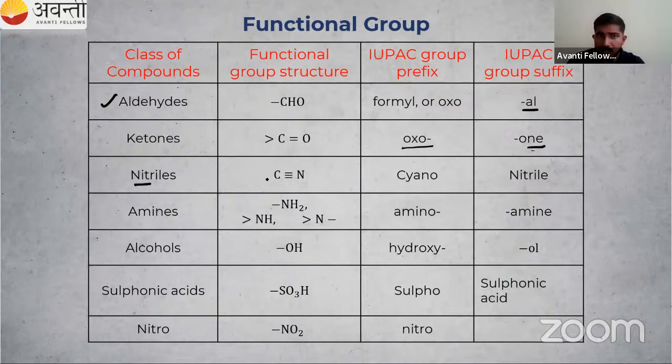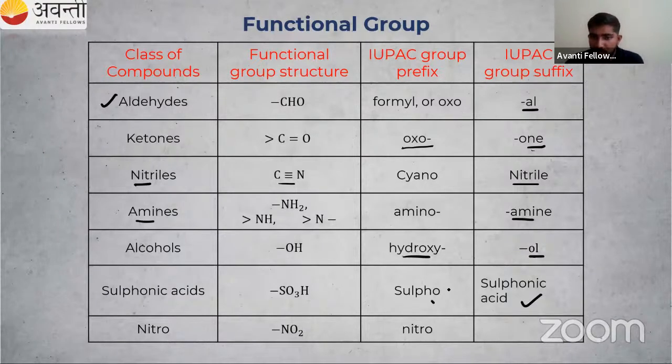Nitriles means C triple bond N. If it is a suffix, we use nitrile. In NCERT it is given, so no need to worry about that. Now just listen to this. If amines are present, then we write amine. If alcohol is present, we use ol. If alcohol is present as a prefix, hydroxy is the name for that. Then if sulfonic acid is present, we use sulfonic acid as a suffix. Suffix means the last thing that we add.